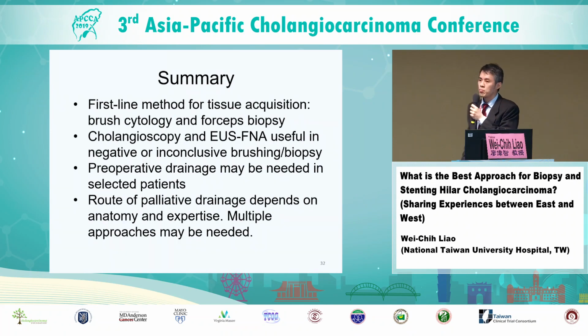Preoperative drainage may be needed in selected patients. However, we need more research, better quality evidence to clearly define what subset of patients need preoperative drainage. And the route of palliative drainage depends on the anatomy and the local expertise. And very often, multiple approaches, such as a combination of ERCP and PTBD, are needed.